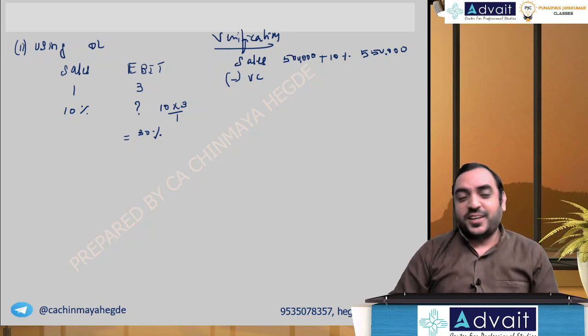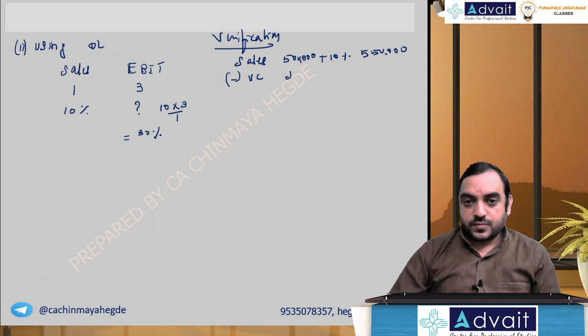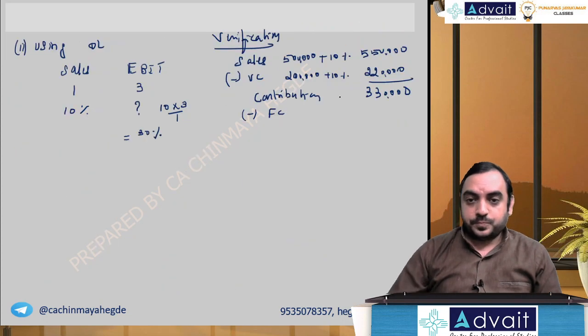That's why it is called variable. 2 lakh, variable cost also will increase by 10%. So 20,000. So you get 2 lakh 20,000. So you get contribution 3 lakh 30,000 minus fixed cost 2 lakh.